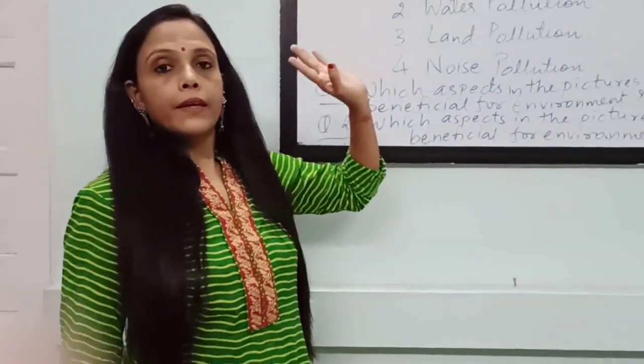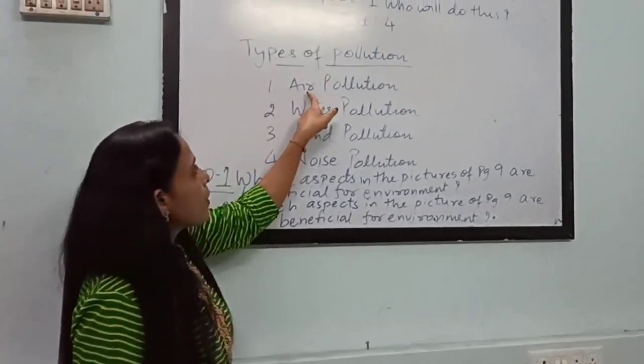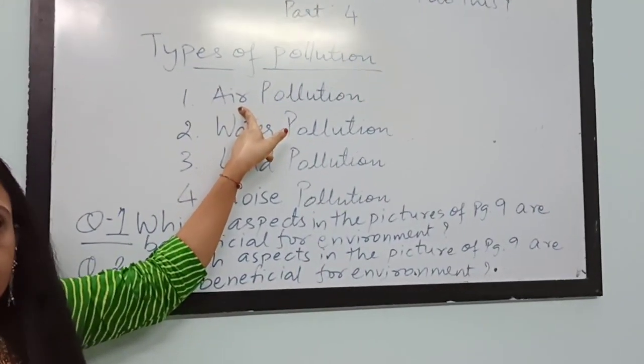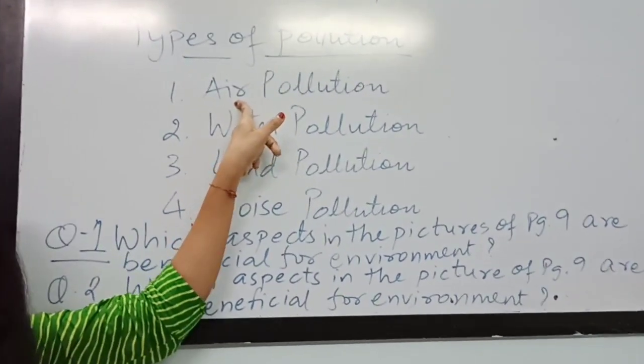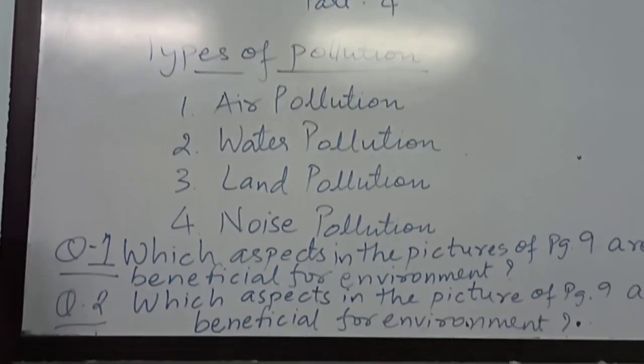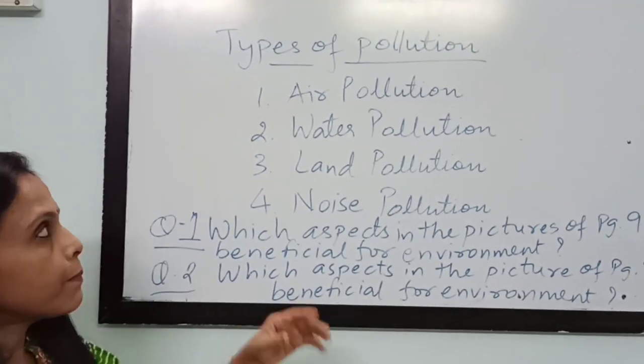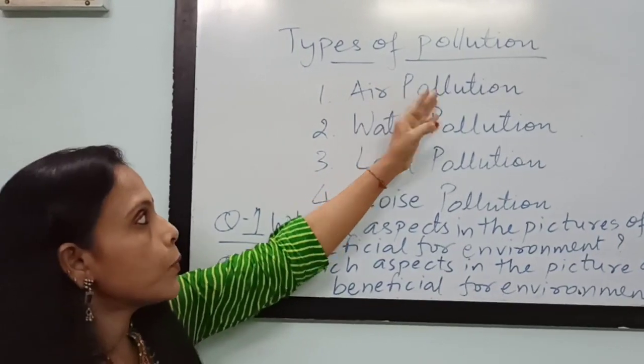So based on this, I just want to explain to you that there are 4 main types of pollution. Types of pollution. Number 1 is air pollution. Like we have discussed in the picture, the vehicles are emitting harmful gases. By bursting crackers, harmful gases are released, thereby polluting the air. So that is air pollution.